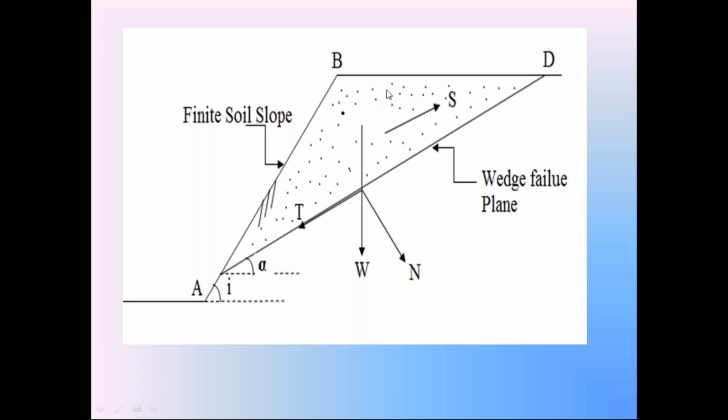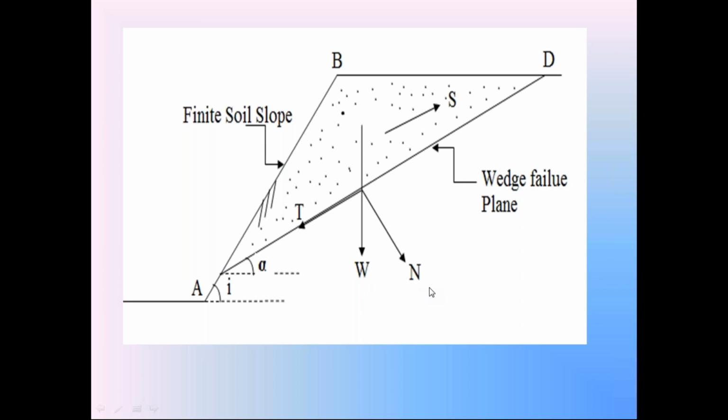Multiply this area of ABD with unit thickness, you will get the volume of this soil wedge ABD. Since from the field, we know the unit weight of this soil and also the volume of this soil wedge, calculate the weight of this soil wedge first. The weight acts in a vertically downward direction. So in the graph sheet, draw this weight W acting vertically downwards.